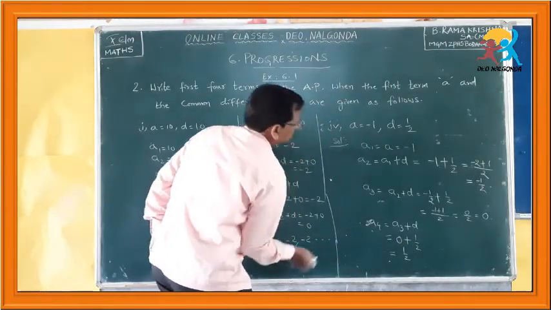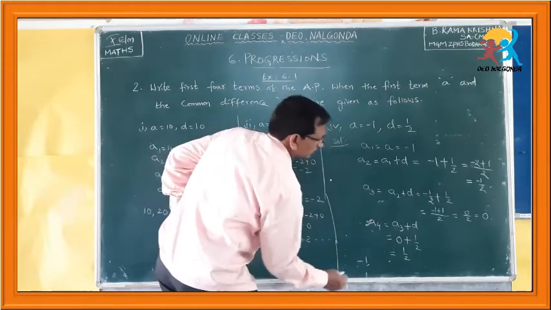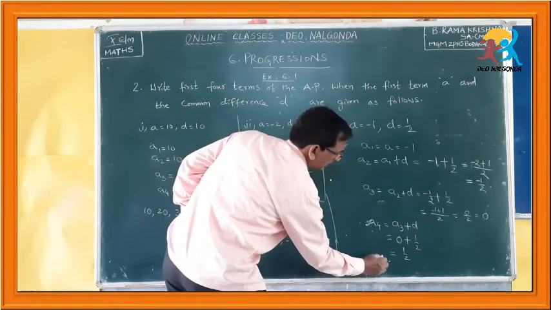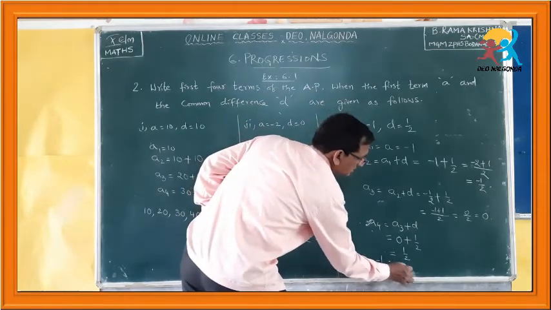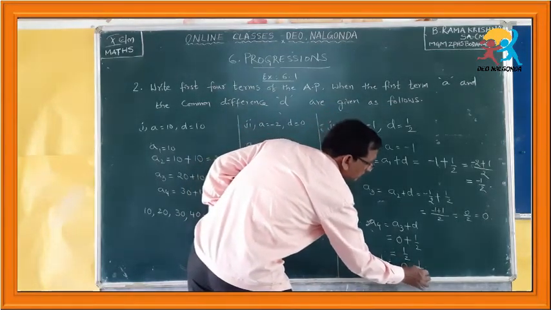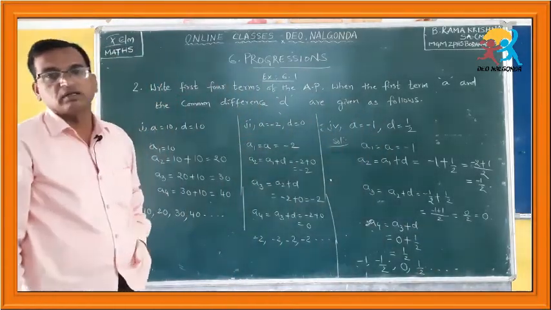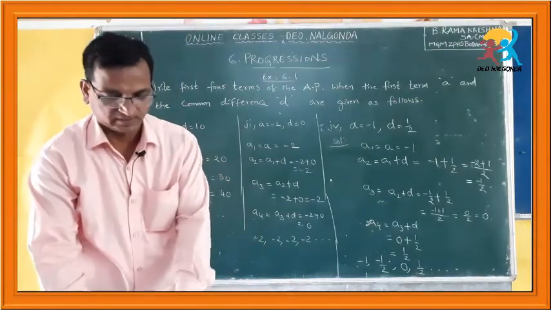The first 4 terms in the series are minus 1, next minus half, next 0, next plus half and so on. Like this you can do all the remaining problems in the second question.